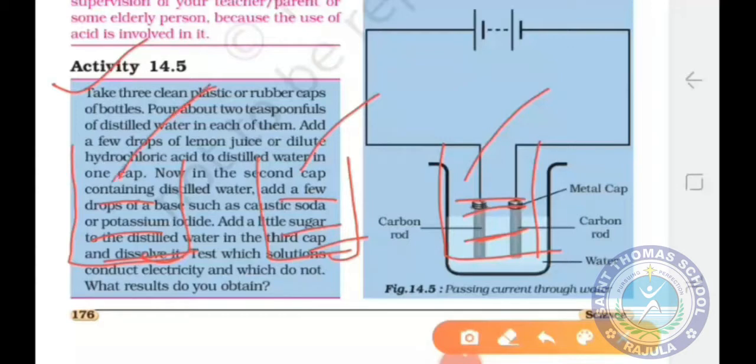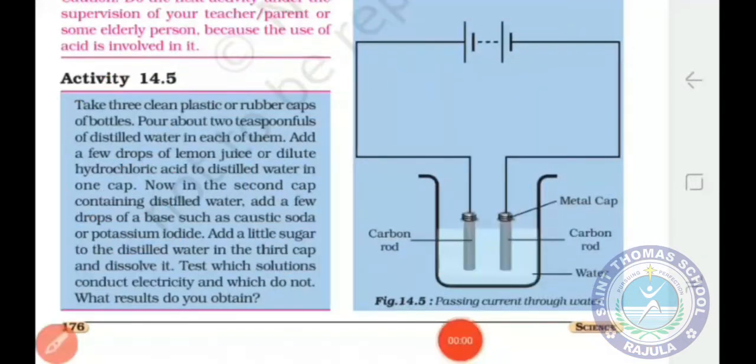When you add lemon juice in the distilled water, it becomes an acidic solution. When you add a base in the second cap, this solution becomes basic. And when you add sugar, it is a neutral solution. Now you have to test which solution conducts electricity and which does not.